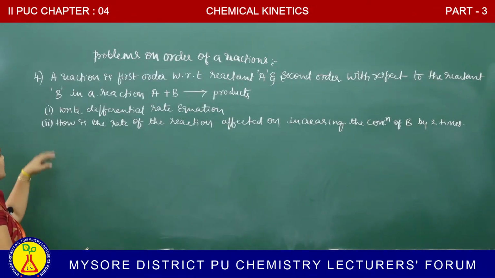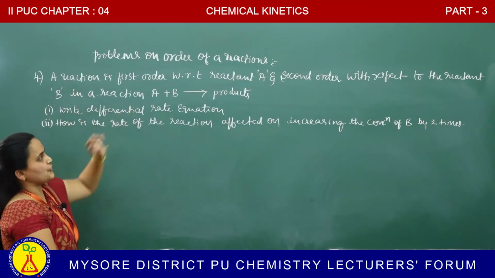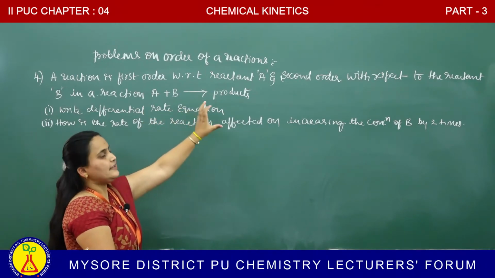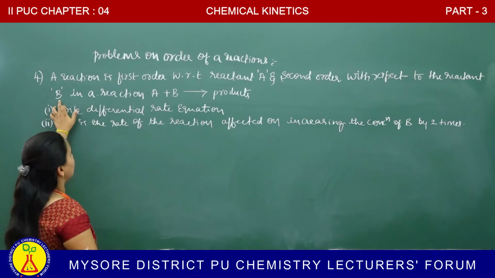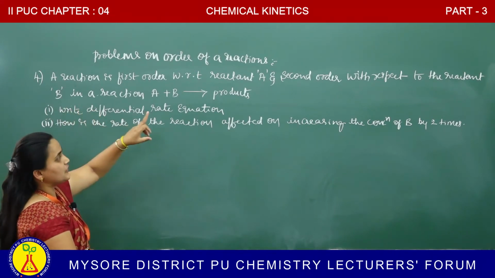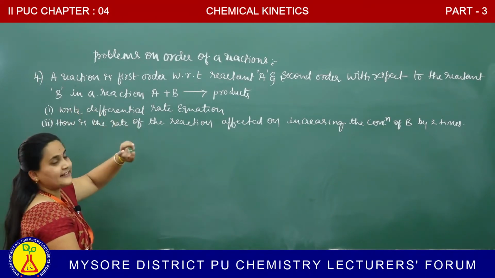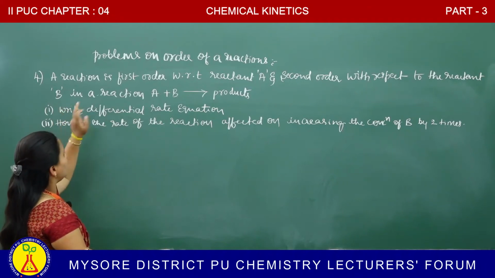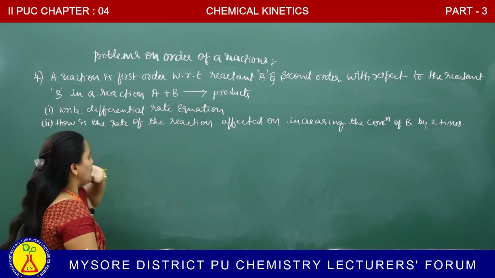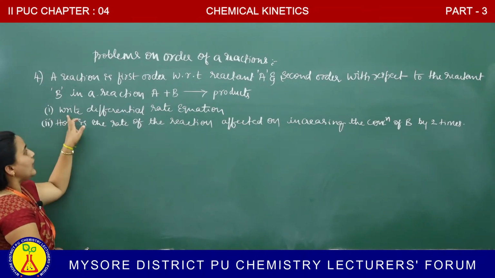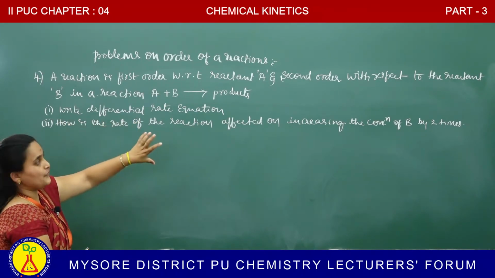See the fourth question. A reaction is first order with respect to the reactant A and second order with respect to the reactant B. In the reaction, they were giving A plus B giving rise to product. First we have to write the differential rate equation.